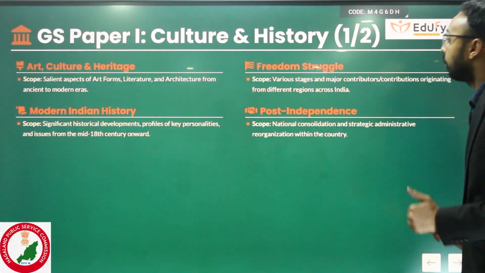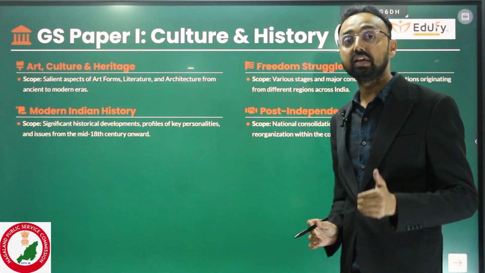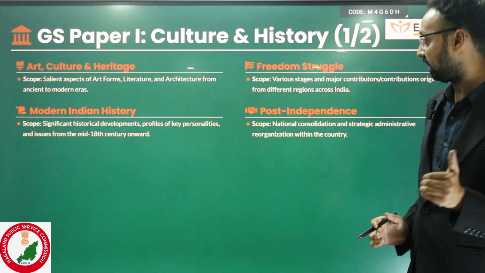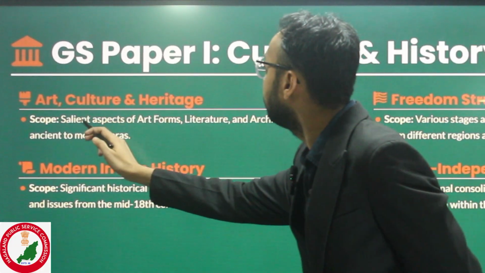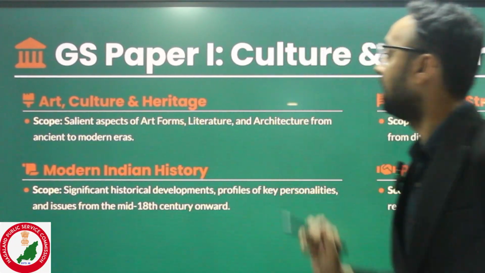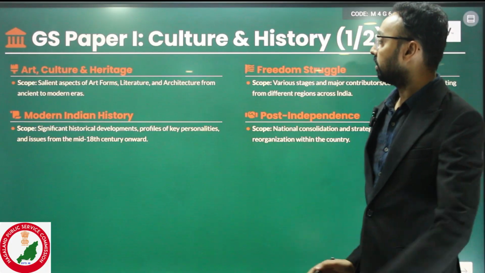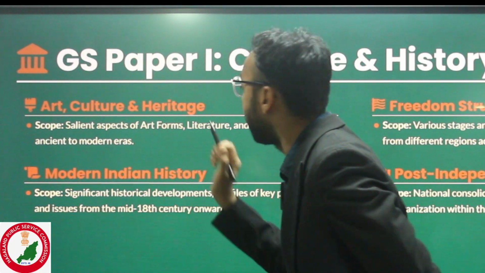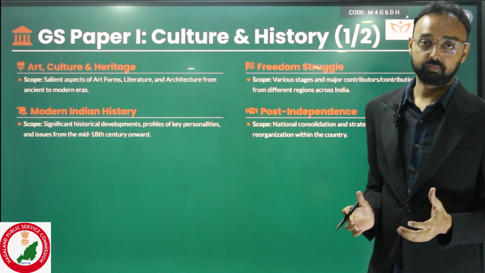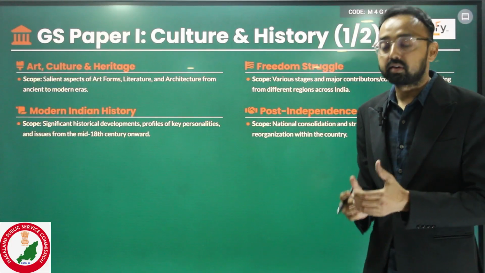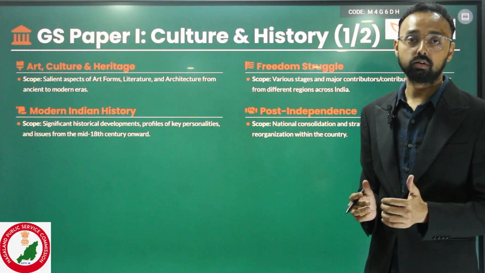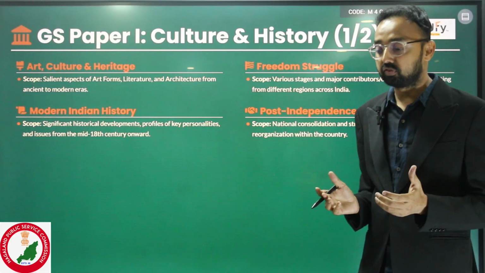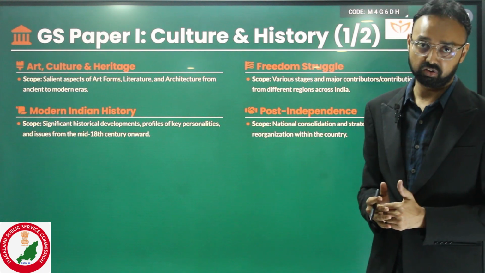Right now we are going to see what will be covered in GS paper 1 in the mains examination. First topic is art, culture and heritage. The topic will cover salient aspects of art forms. That means what? Like Mughal art, Harappan art, Gupta art. We know the Gupta Empire is very famous for temple architecture.